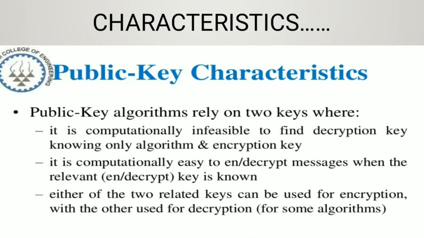There are some characteristics of public key cryptography. It is computationally infeasible to find the decryption key knowing only the algorithm and the encryption key. Either of the two related keys can be used for encryption, with the other used for decryption. It is computationally easy to encrypt or decrypt messages when the relevant key is known.